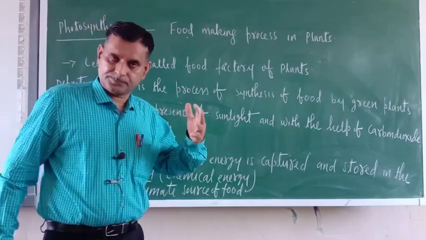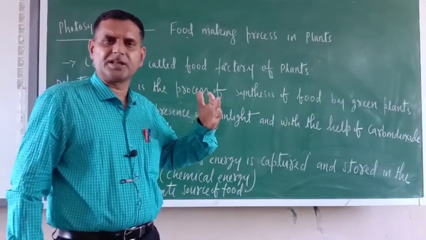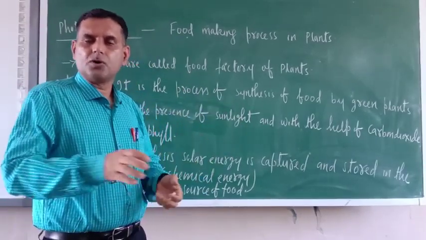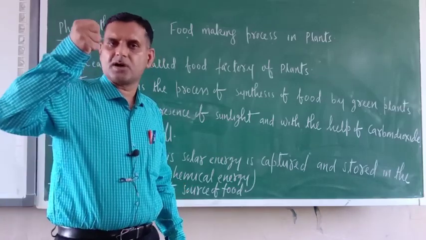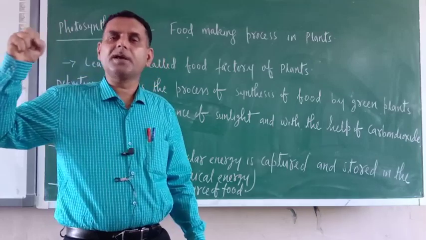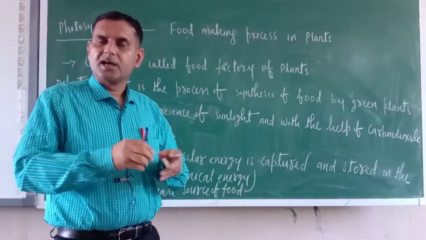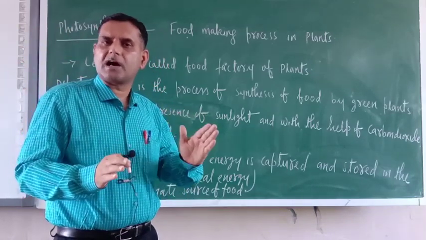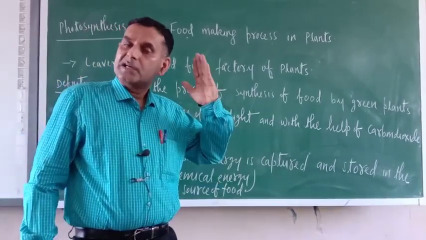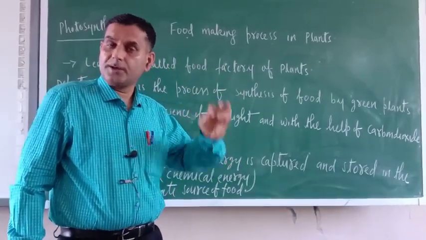Now, xylem and phloem and so many things are there, but a detailed study will come later, don't worry. Roots absorb the water, and stomata absorb carbon dioxide gas. These two, carbon dioxide and water, accumulate in the leaves.